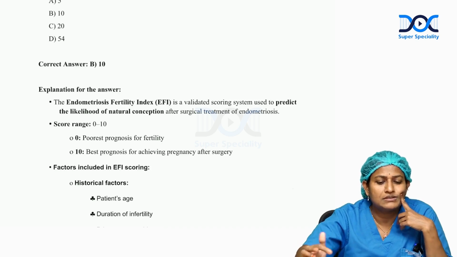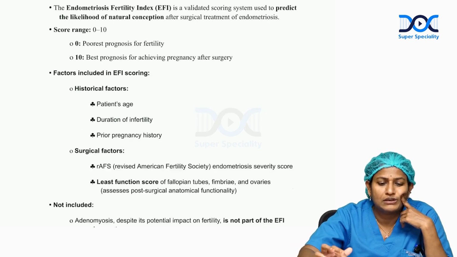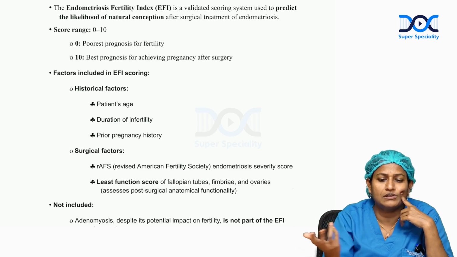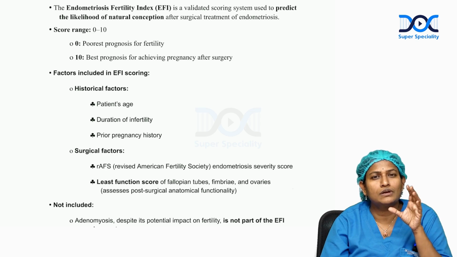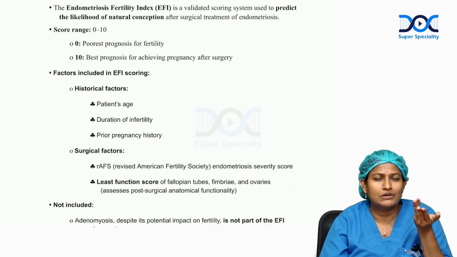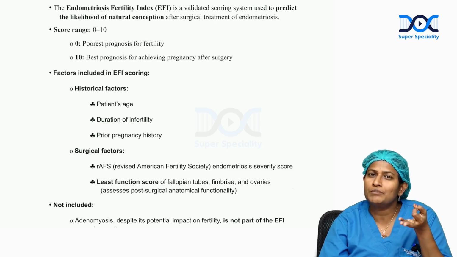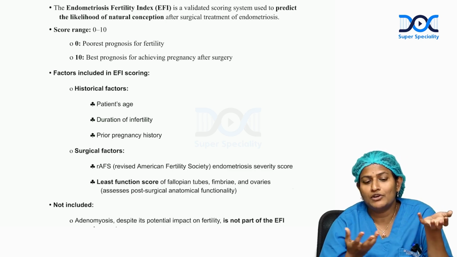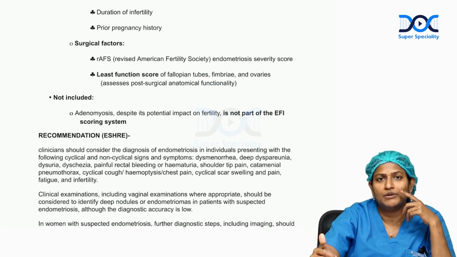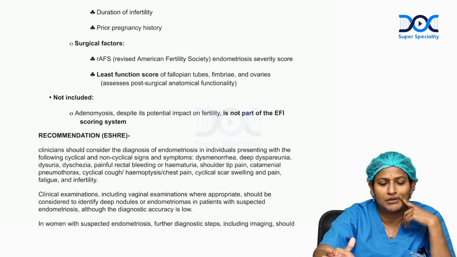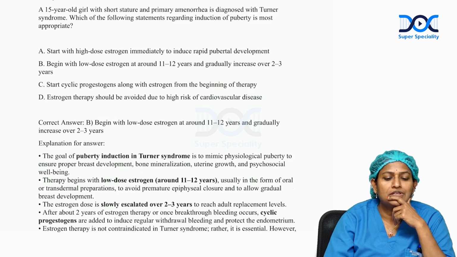The score ranges, as I said, between 0 to 10. The endometriosis fertility index score includes historical factors, based on history like age, duration of the infertility, and prior pregnancy. And surgical factors like what grade of endometriosis, what kind of surgery we have done, and all those, and post-surgery recommendations.